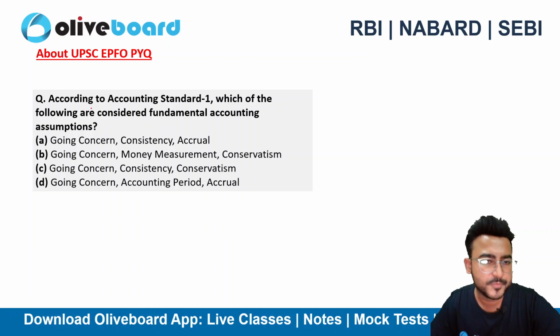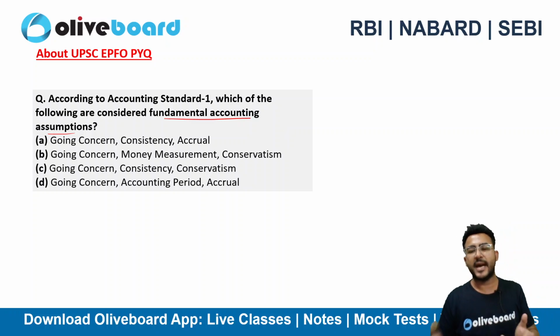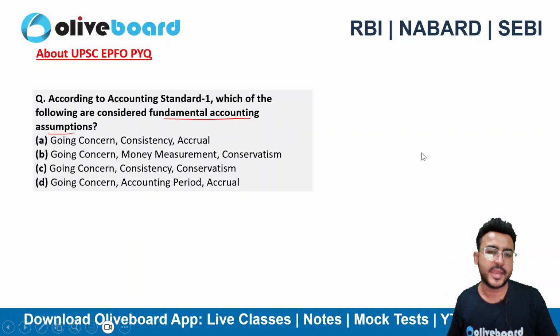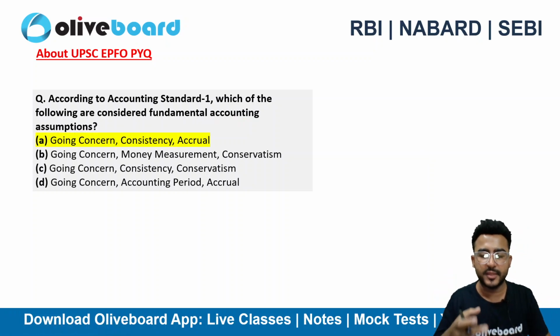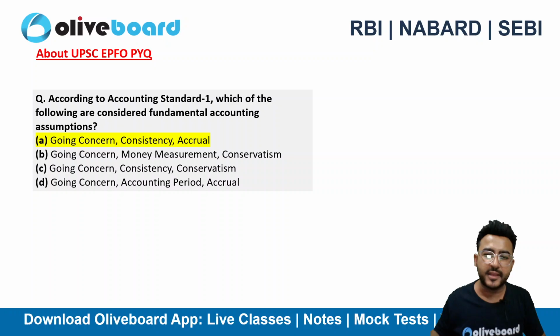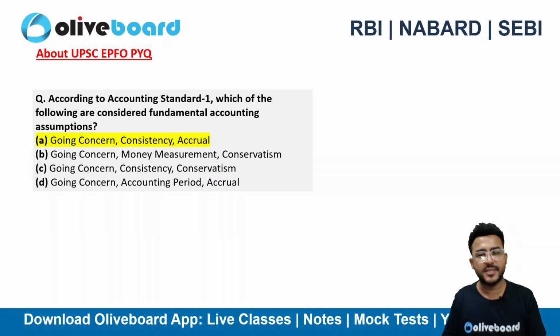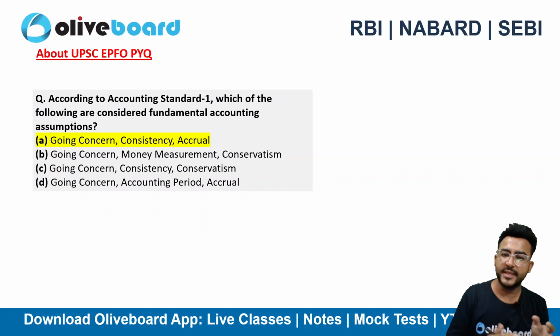If we can see here, according to the accounting standard 1, which of the following is considered as a fundamental accounting assumption? Even if they do not write accounting standard 1, still the answer will remain same only. So the correct choice here is going concern, consistency and accrual. Now this particular thing we study in the very first class, right? Those who have taken the paid course of RBI or SEBI, they know that we study this particular concept in the very first or the very next class, right? Going concern, consistency, accrual are my fundamental accounting assumption.